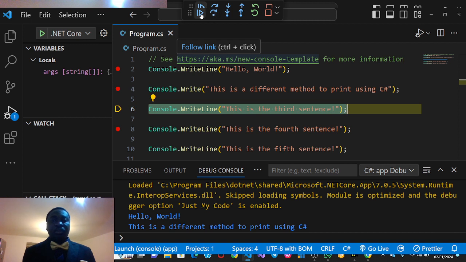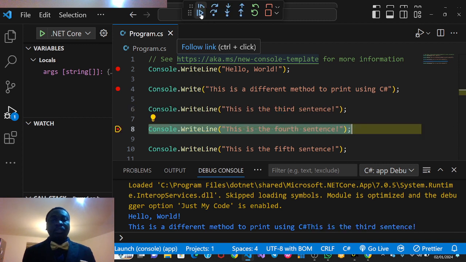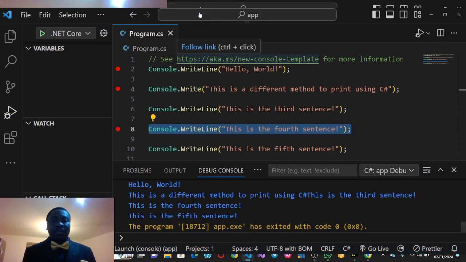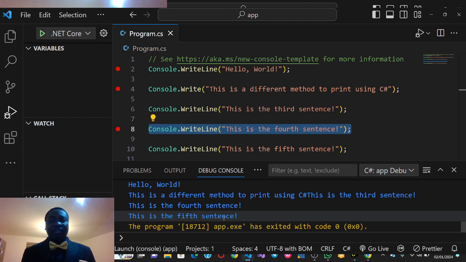But I can just run it, continue with this. Then I can just say, okay, now this is the fourth sentence, this is the fifth sentence. So with this, I'll say this is the end of today, C# beginners.